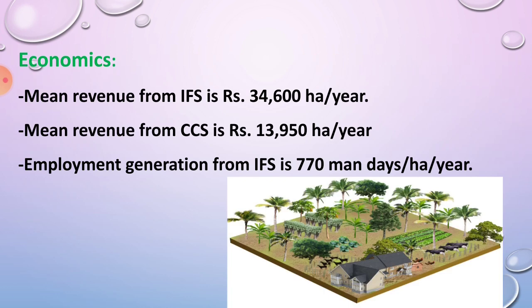The economics of this model: the mean revenue from IFS is rupees 34,600 per hectare per year. Okay, the mean revenue obtained from the IFS is 34,600 per hectare per year, and from the conventional cropping system it is 30,950 per hectare per year.